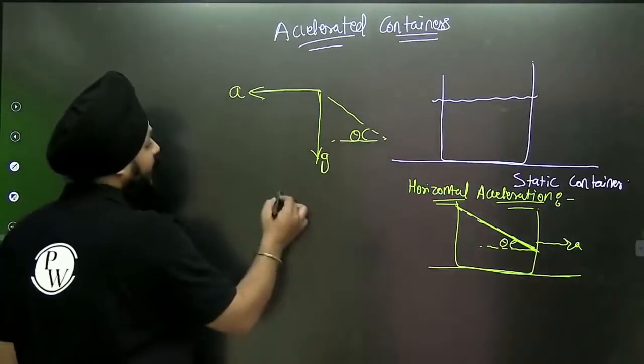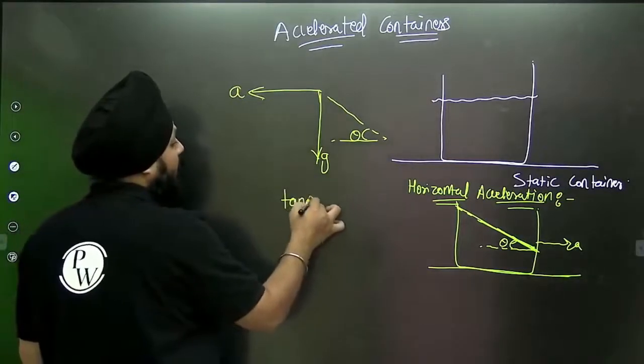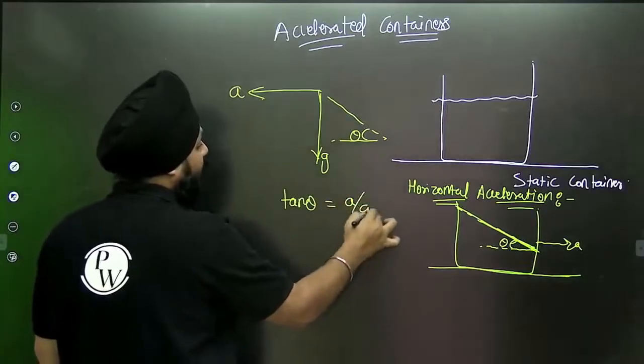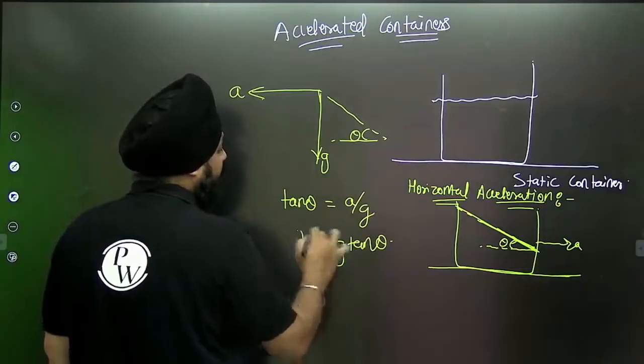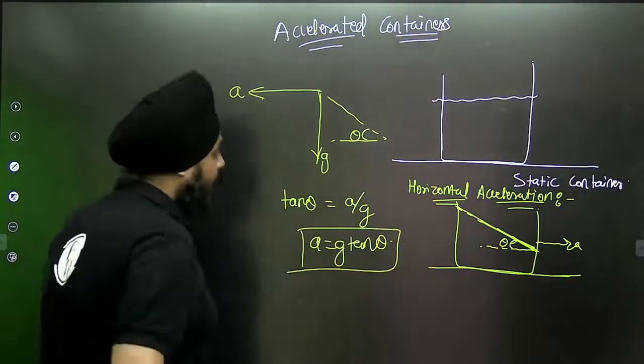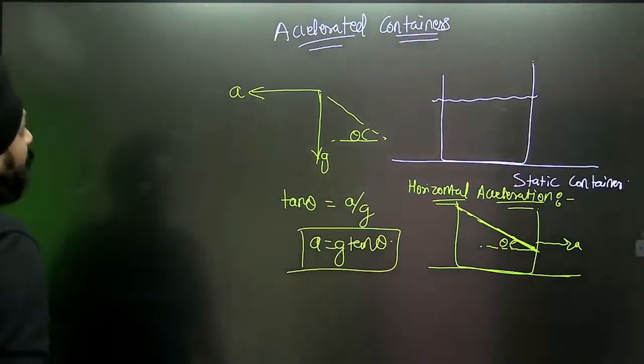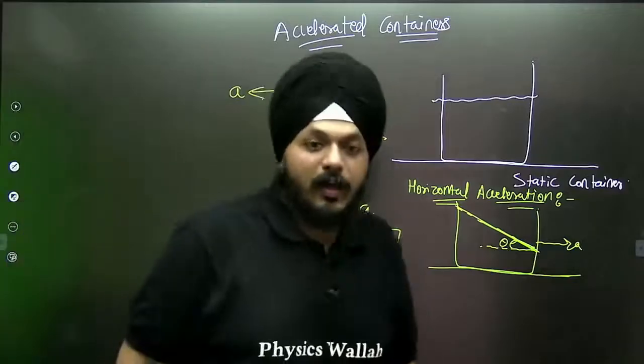So tan theta is equal to a by g, and a is equal to g tan theta. This is the formula of the accelerated containers you all are aware of.